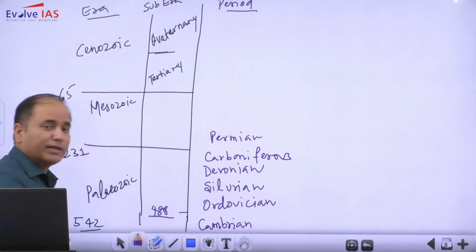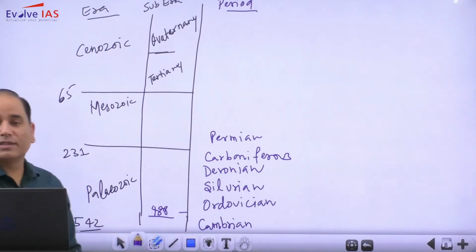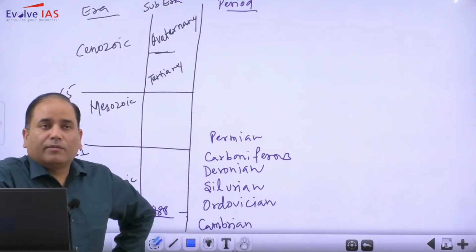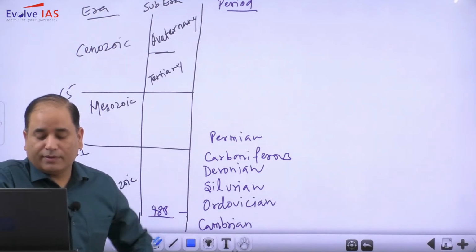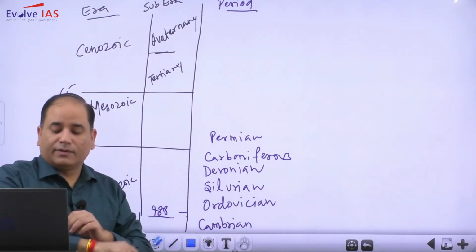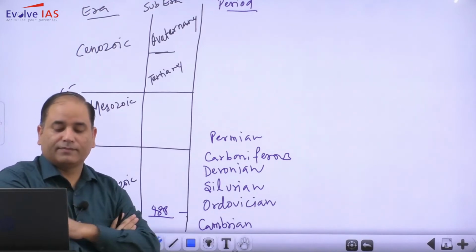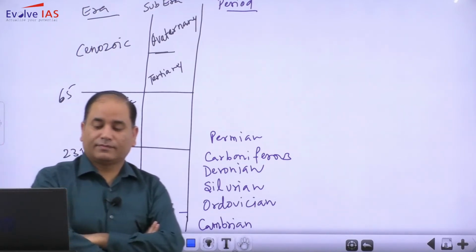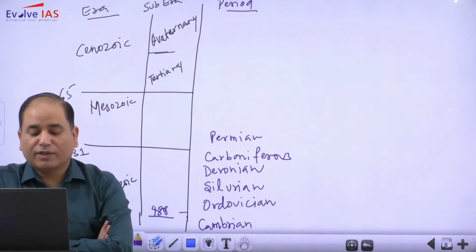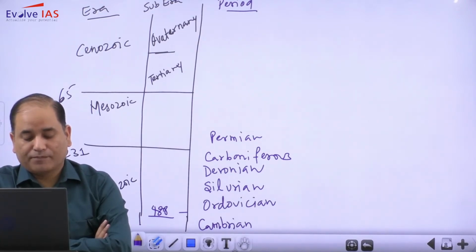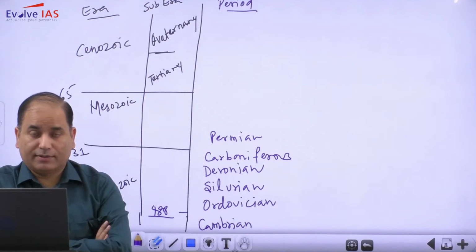So till 488 million we have the Cambrian, and one very important event, as I already explained to you, is that this was the time period, you can write also, in this period we witnessed the evolution of external skeletons, which led to great diversity of animal bodies.